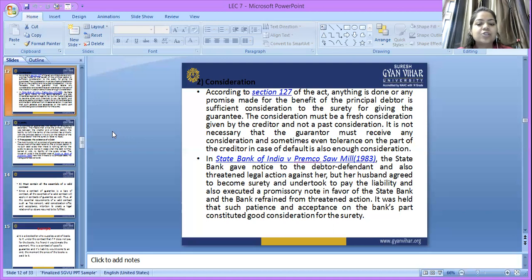He also executed a promissory note in favor of the State Bank. The bank refrained from taking action, and that was the consideration. So it was held that such patience and forbearance on the bank's part constitutes good consideration for the surety.